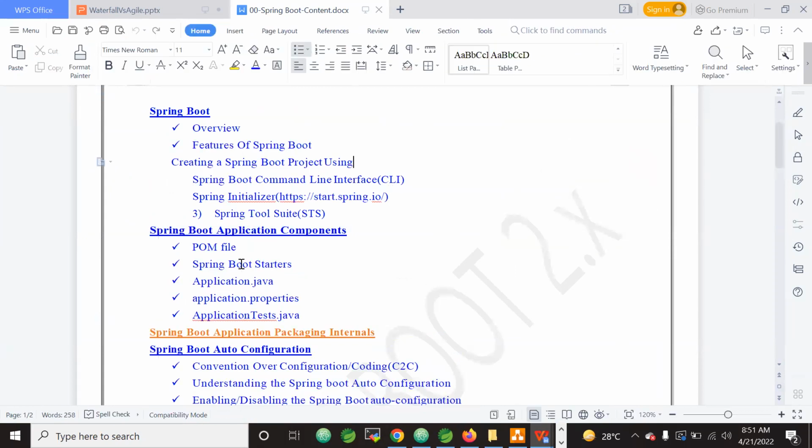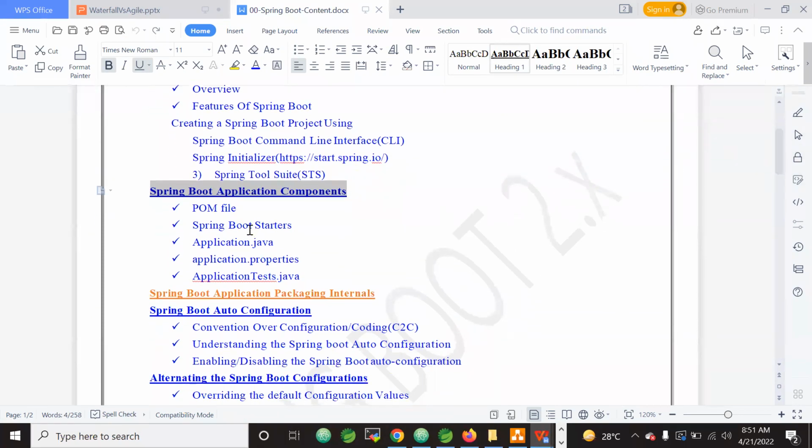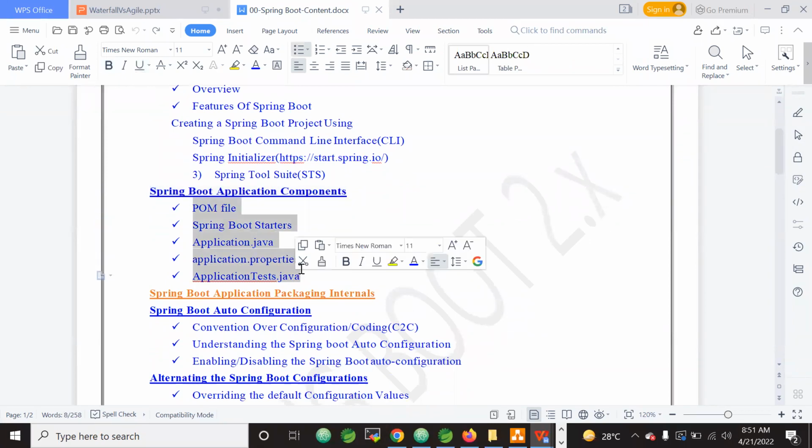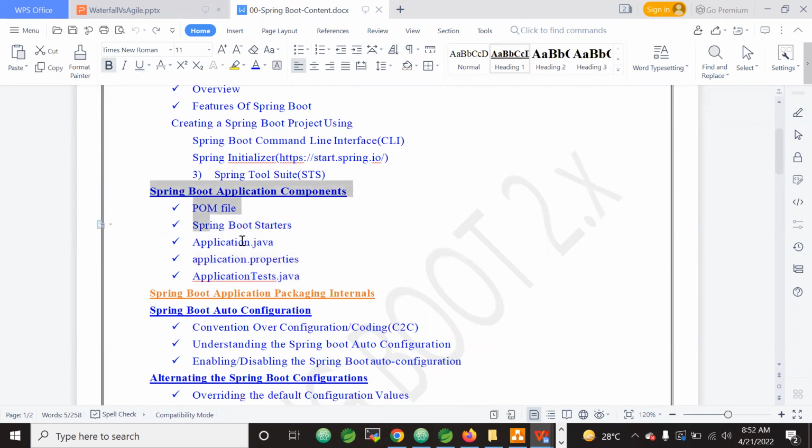So, very important: if you are not attending these sessions, for example, you paid the fee, whatever we said, but you are not attending these classes, please take your money back and don't come to classes. Because if you don't know this first 2 weeks of the session, Spring Boot application architecture and Spring Boot application structure, then there's no need of coming to the classes, because that much of important it is.